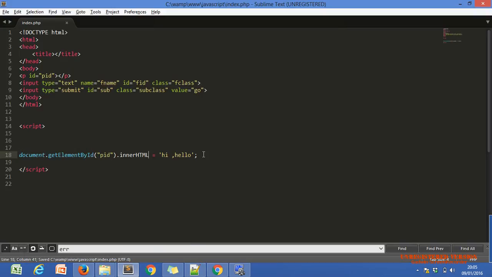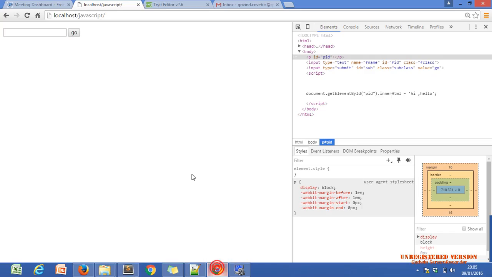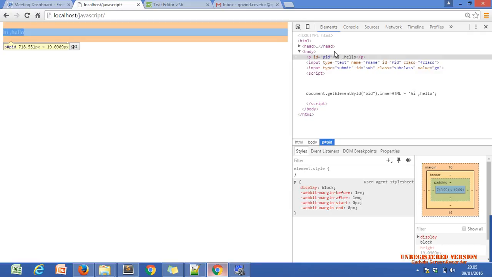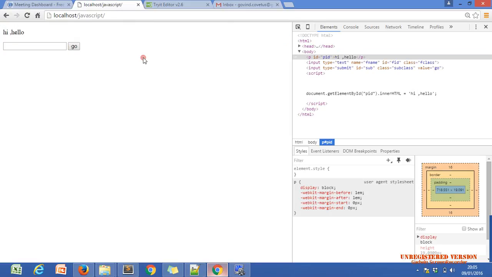Means we are just putting the value, any value, into our p tag. Why? With the help of innerHTML, because the p tag doesn't have the dot value or value property. Let me show you. Now our p tag has hi and hello. You can also check within the code. This is the inspected code, means on the browser you can see our p tag has hi and hello, and this is the printing of our HTML code.